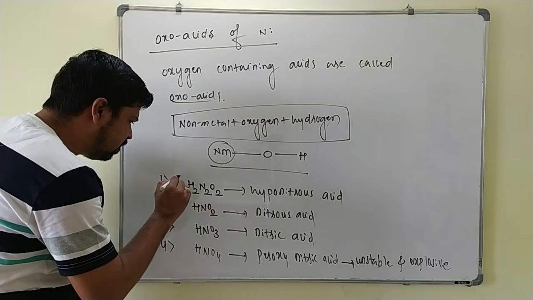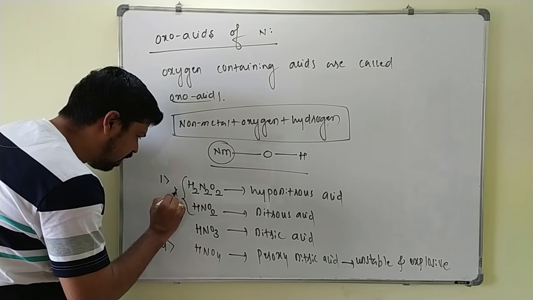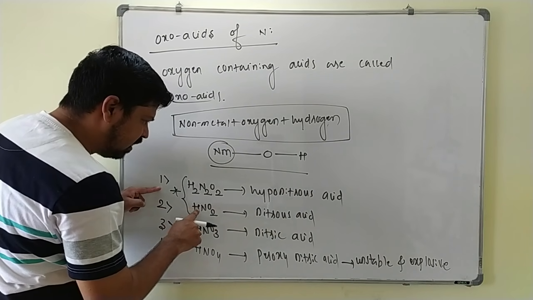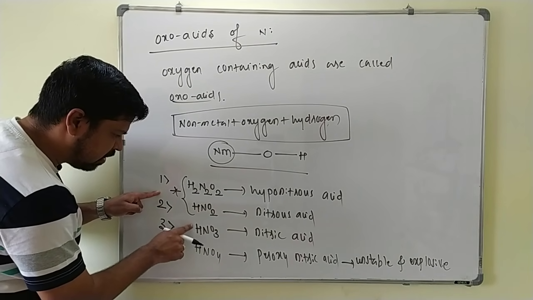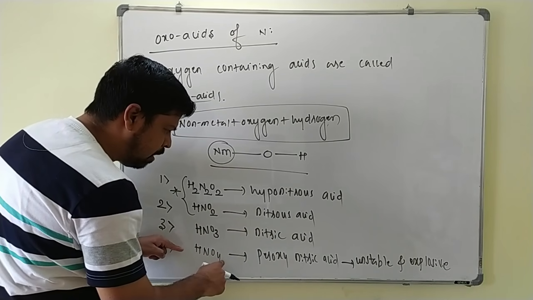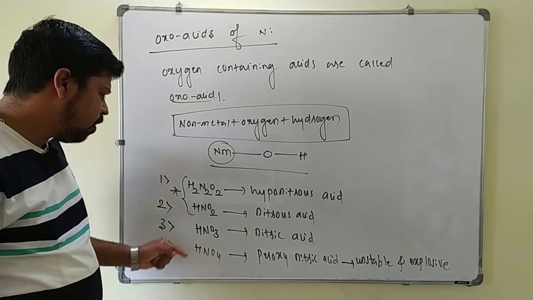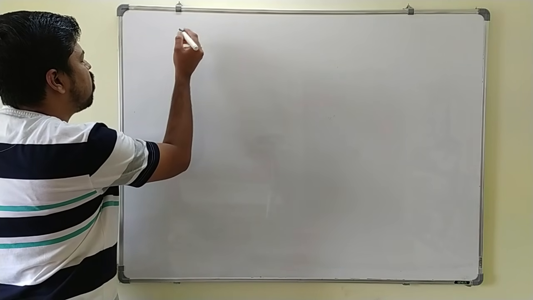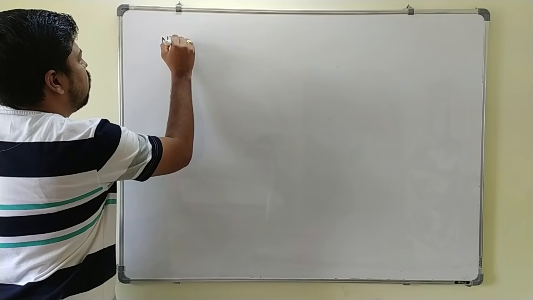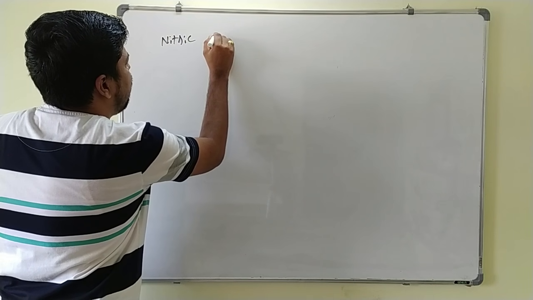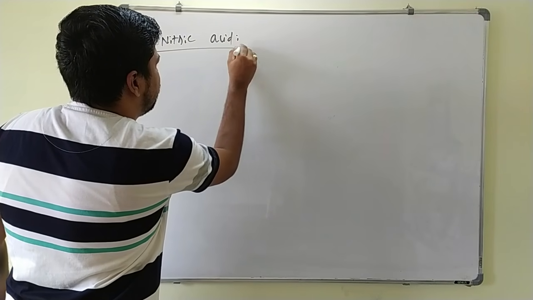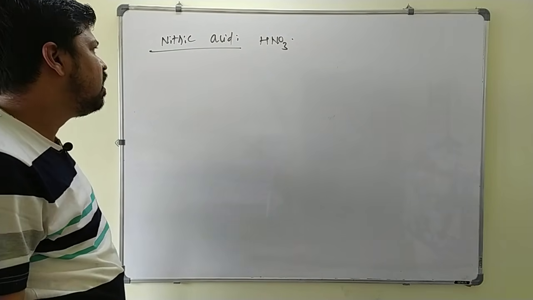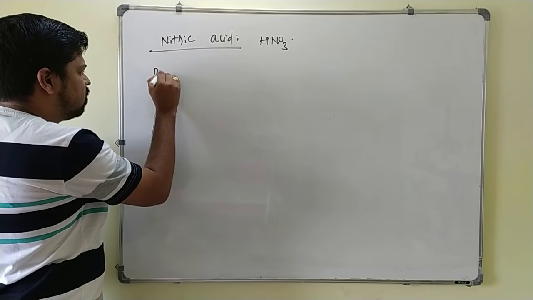Always keep in mind these two, which I have written with a star mark. With the star mark, these are what? Ous acids. Hyponitrous acid, this is nitrous acid. Without star mark, these two are what? Ic acids. Nitric acid, peroxynitric acid, like this. Now we will discuss nitric acid. This is one of the important compounds of the nitrogen. Nitric acid is nothing but HNO3.